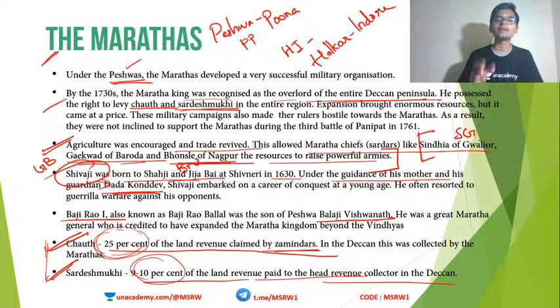If you remember, yesterday I told you Shivaji was defeated and taken to the court by Aurangzeb, and he was humiliated in the court of Mughals. Shivaji escaped from there, and from then onwards, Aurangzeb had to face Shivaji constantly. And in order to do that, Aurangzeb came from Delhi all the way to Deccan, and that is why his Deccan conquest is considered as a blunder that could easily have been avoided. But he chose to mess with Shivaji, and he had to pay his price. So this is basically about Marathas.